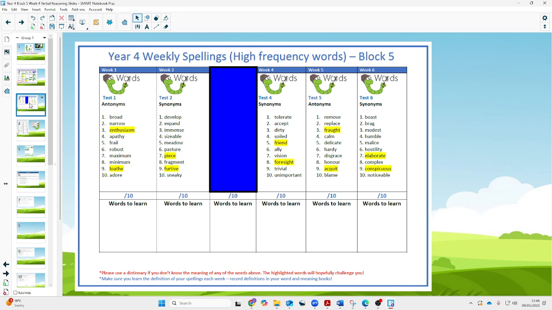Number 3 is the word crude. If you think of a substance like oil when it comes out of the ground, if it's unprocessed, like petroleum, then that would be crude oil, generally quite thick. And number 4, the opposite of crude, is refined, and that is when it is processed and turned into things like petrol and diesel.